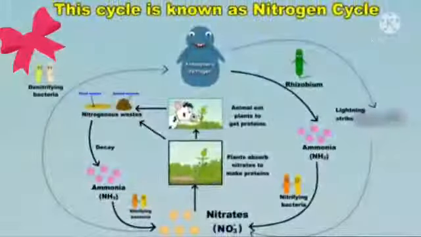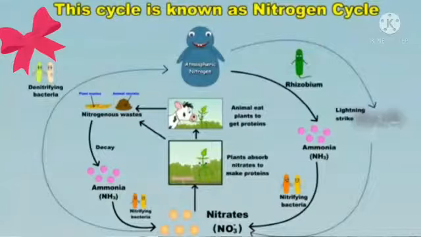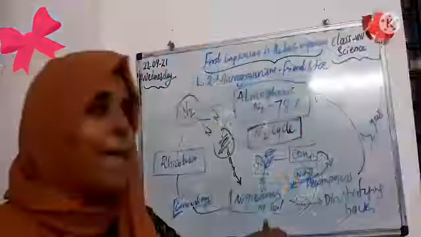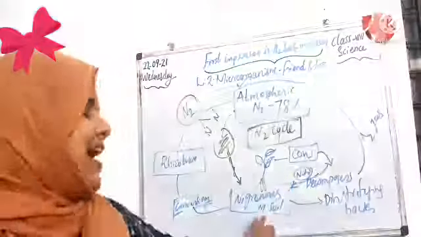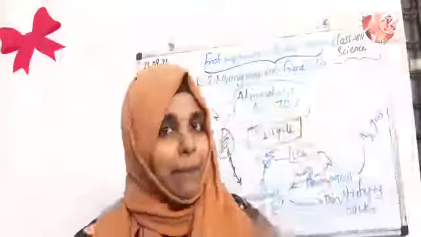That means the atmosphere has nitrogen gas. That gas reaches our environment, maybe through lightning or through different types of bacteria or algae which absorb the nitrogen molecule, and it is converted into nitrogenous compounds in the soil, right? Those nitrogenous compounds are absorbed by plants.